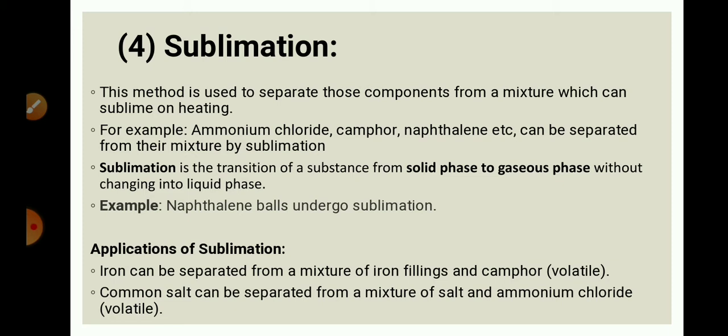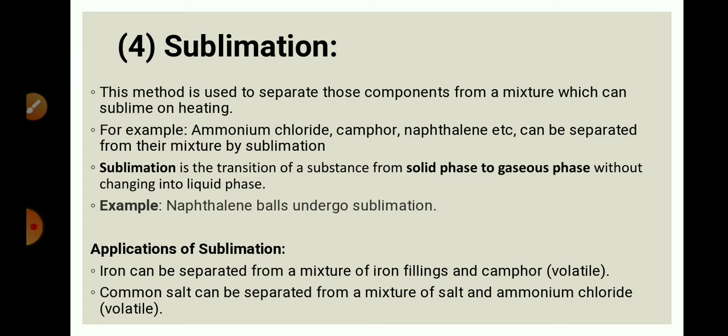So if we have a mixture which contains a sublime substance, then when we provide heat to such a mixture, the sublime substance will convert into the gaseous form and we obtain the other solid.